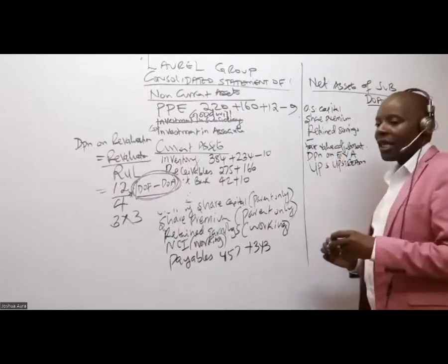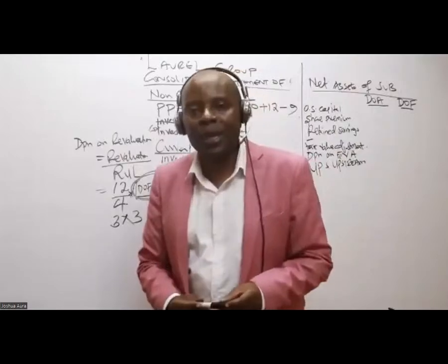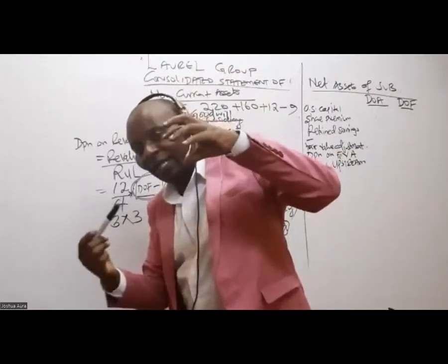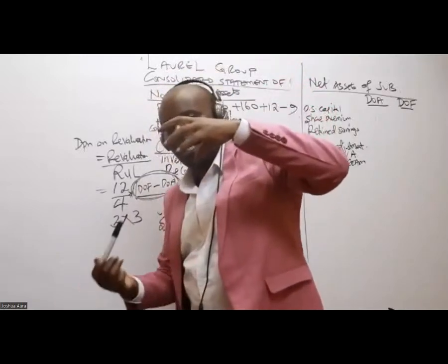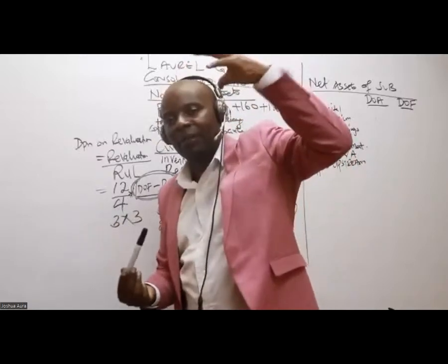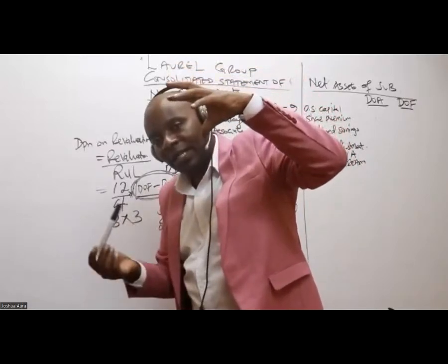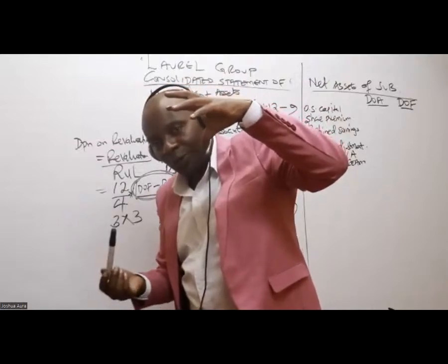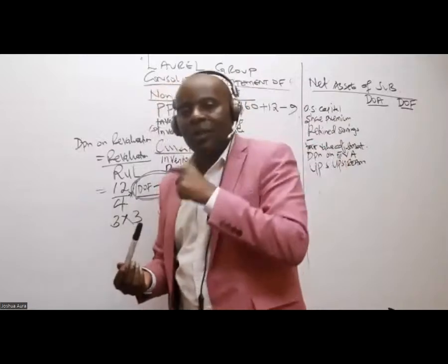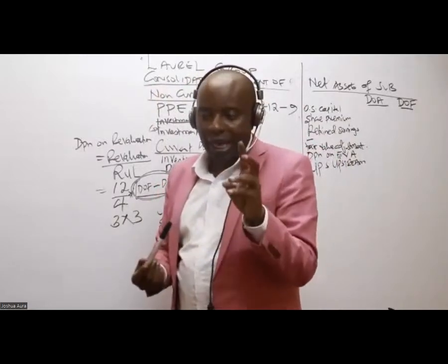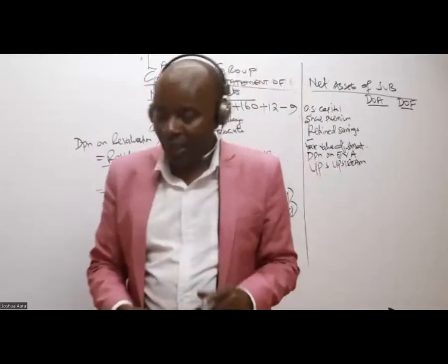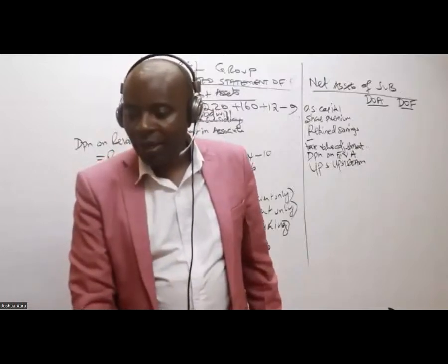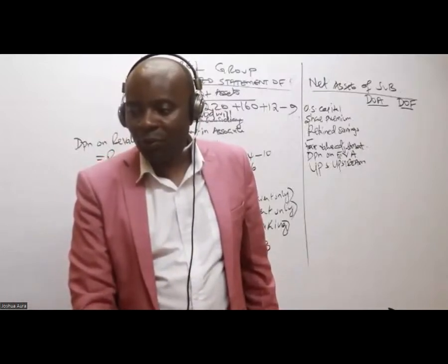Somebody who has never done this class with me before, remember upstream means where the subsidiary sells to the parent. So it's up. Sales is from subsidiary to the parent. Parent is bigger, is up there. So whenever sales is done by the subsidiary to the parent, then you bring UPS here. That's called UPS upstream, and realized profit. Ladies and gentlemen, in this question, could you kindly tell me what kind of UPS do we have? Is it downstream or upstream? Let me see.